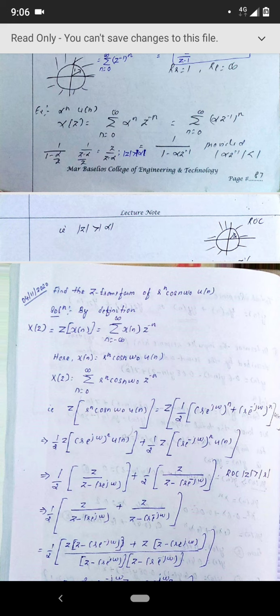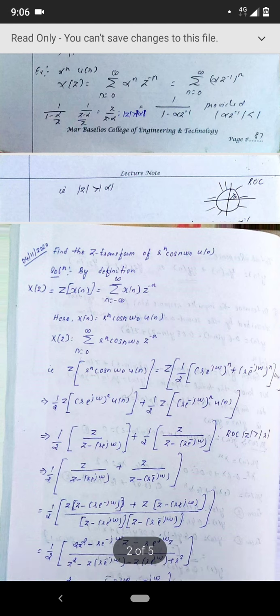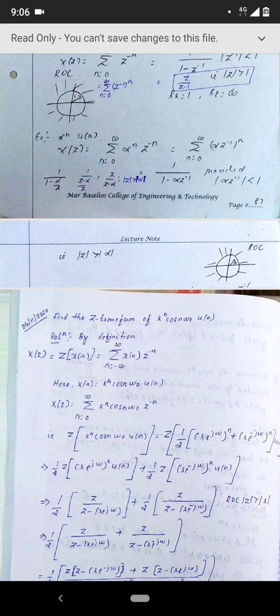Then another situation: I told that a signal will have a Fourier transform if the region of convergence includes the unit circle. For u of n, we have confidently declared that it does not have any Fourier transform. Why? Because the region of convergence was outside the unit circle, so the region of convergence is not including the unit circle, so it does not have any Fourier transform.